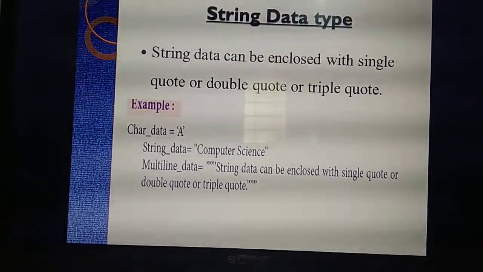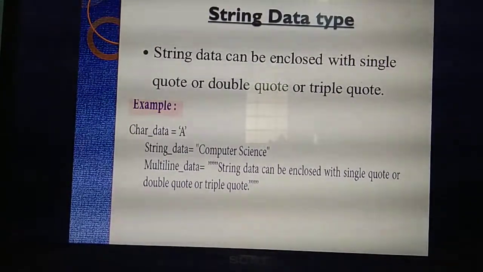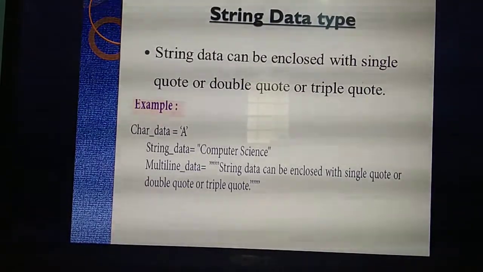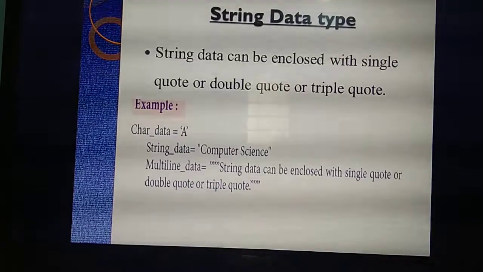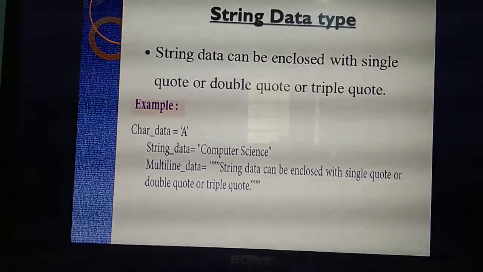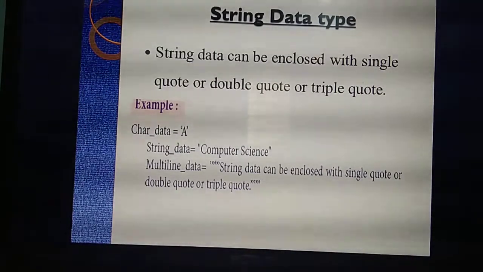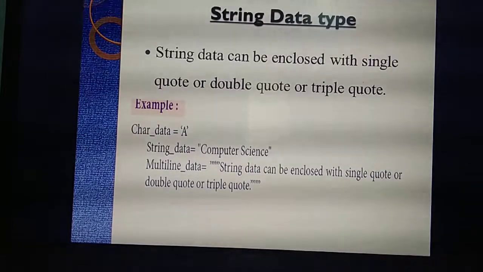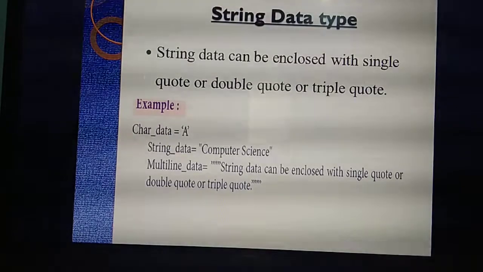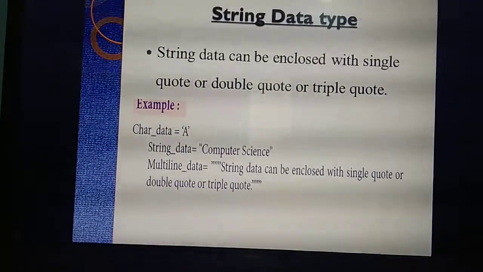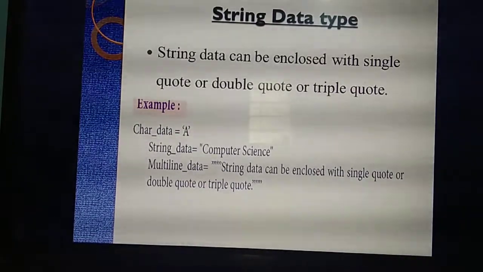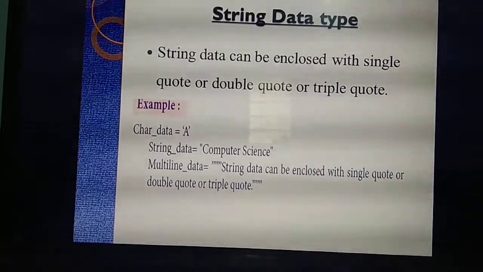So next one is the string data type. This you have already studied. A string data type is always enclosed with how many quotes? Either single quote, double quote, or triple quote. Where will you use the single quote? When you are going to represent a word. Sometimes you are going to represent a sentence, or 2 words or 3 words; then double quotes. When you are going to represent a big sentence, which quotes will you use? Triple quotes. Understand?